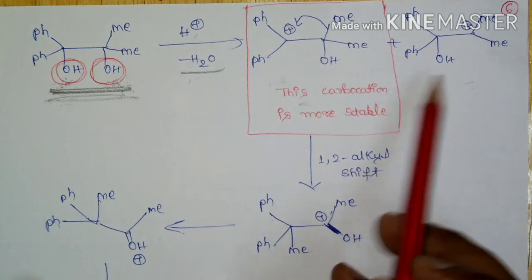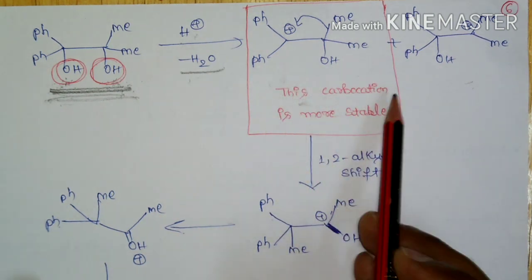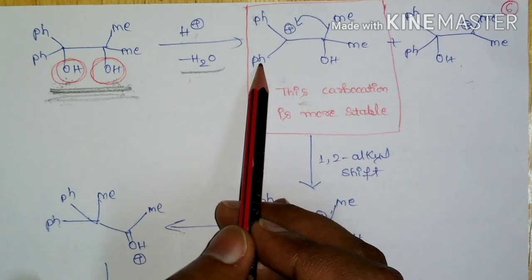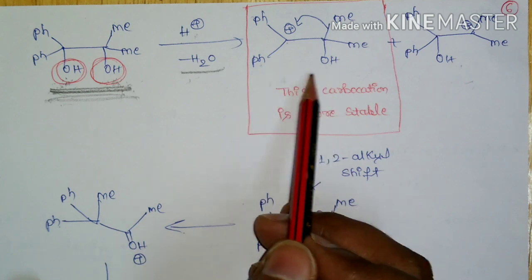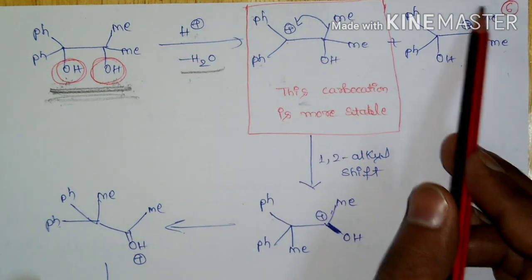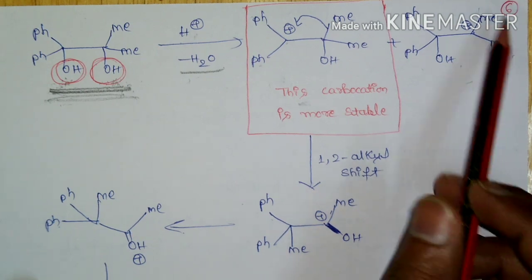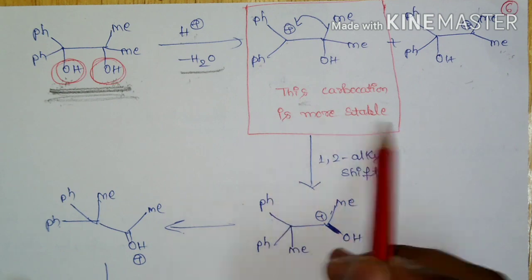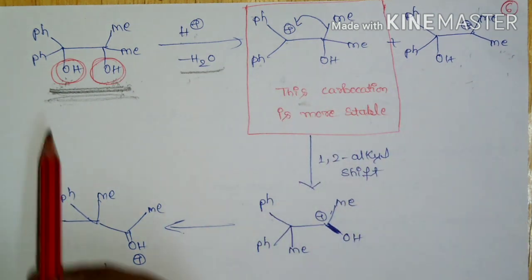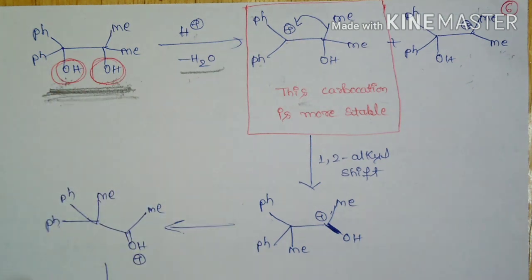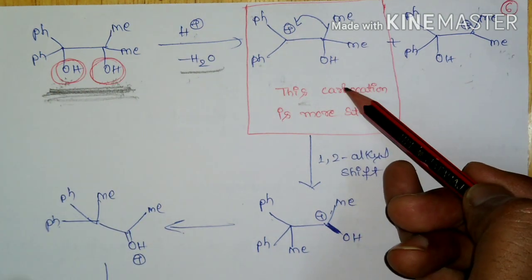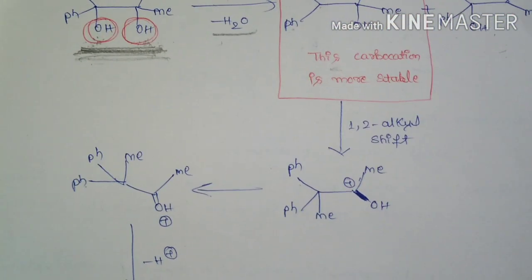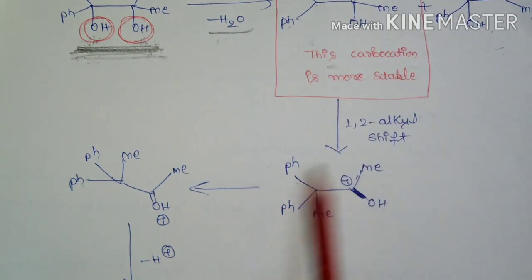If you compare the stability of these two carbocations, this carbocation is more stable than this one, because it is adjacent to 2 phenyl groups, so it will be more resonance stabilized, whereas here it is adjacent to a methyl group, so there is only the inductive effect, and no resonance effect. Hence this is the favored carbocation. So depending upon the stability of the carbocation, we can decide which OH group will act as the leaving group. Then this is the most stable carbocation, then there will be a 1,2 alkyl shift, and here you can see the migratory aptitude: the alkyl group will migrate.